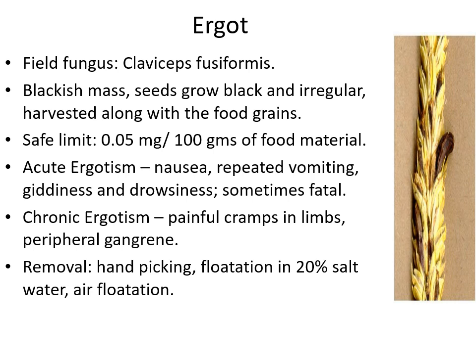So what can we do to remove this? I've told you that the grain is different when it's infected with Claviceps, this fungus. Because it looks different, it could be removed. A simple hand picking method can be used. Another important technique is flotation in 20% salt water, and then the air flotation technique. By these different techniques, the grain which is infected with this fungus could be separated from the normal grain.